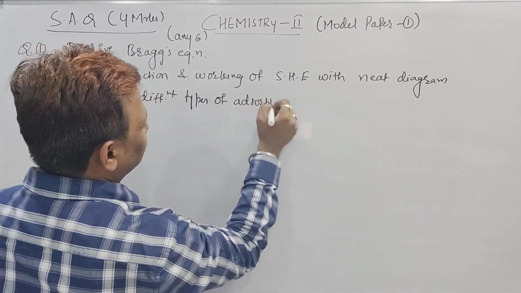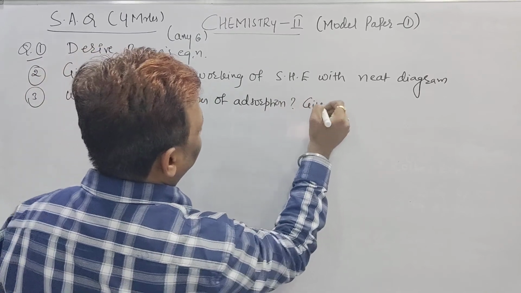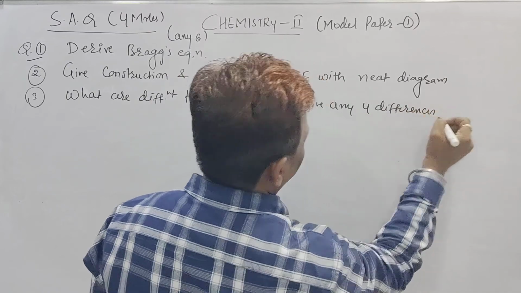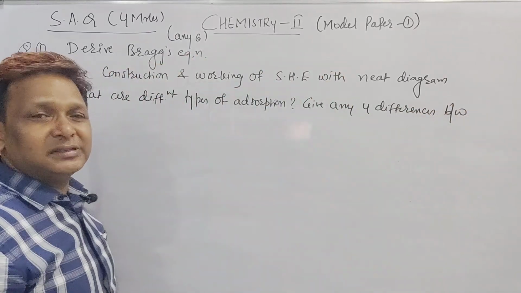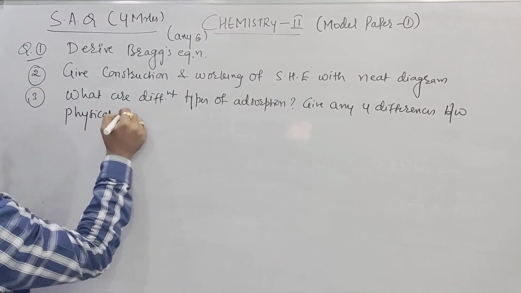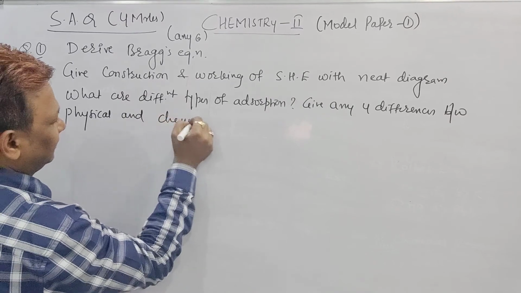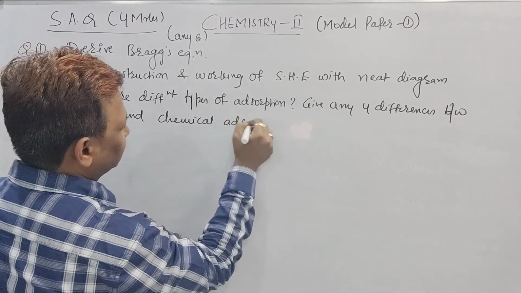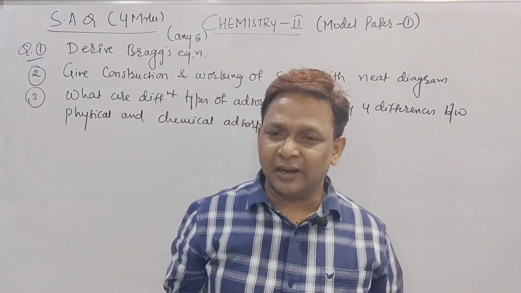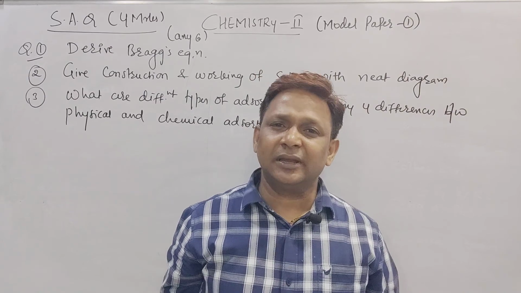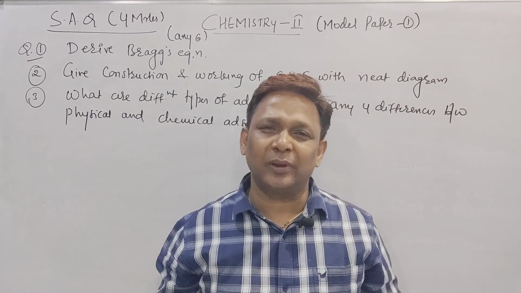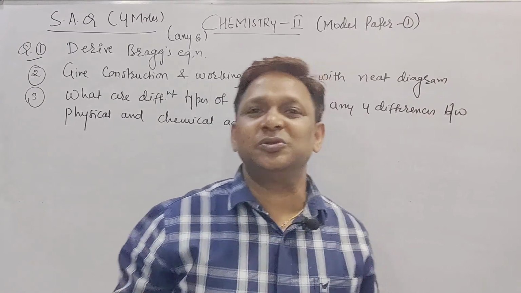I think you know the different types of adsorption, physical adsorption and chemical adsorption. Any 4 differences between them, beta: 4 points for physical adsorption, 4 points for chemical adsorption. Just go through it and you will be able to write this one also.